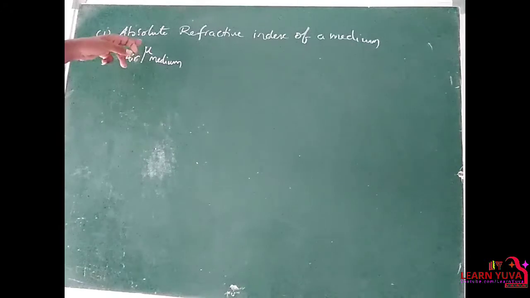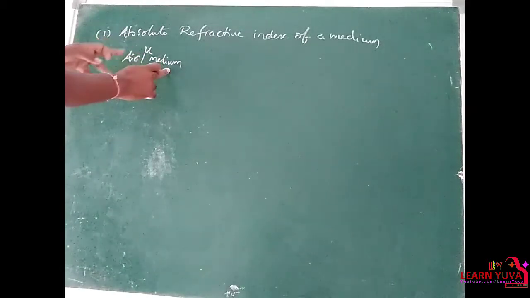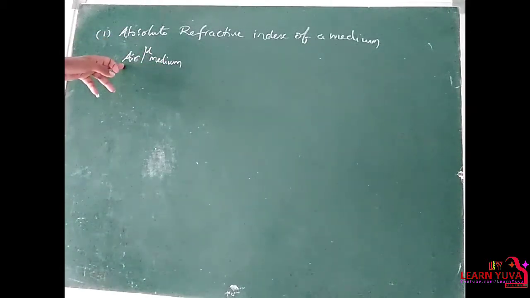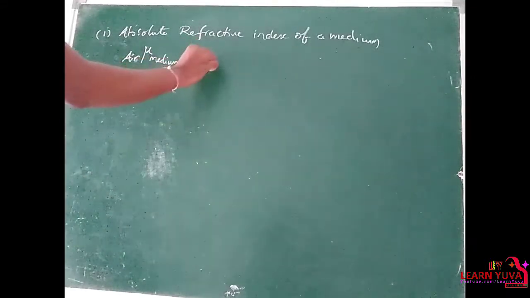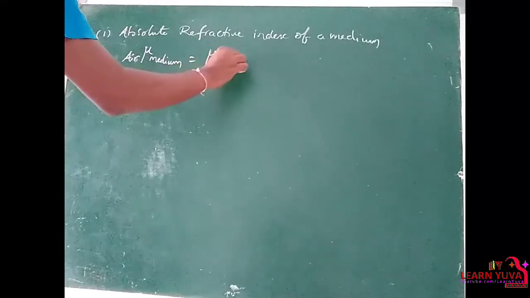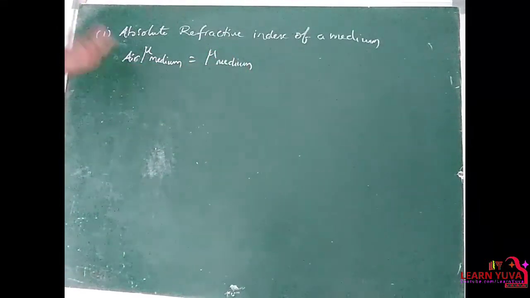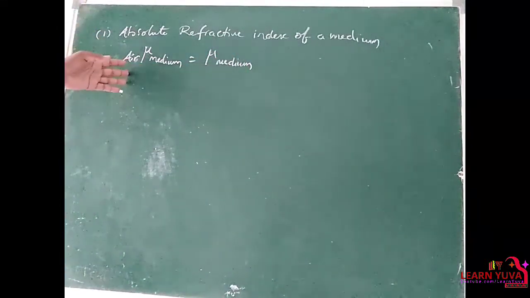The absolute refractive index of any medium is nothing but the refractive index of the medium with respect to air or vacuum. We call it absolute because air or vacuum is considered as the reference point.